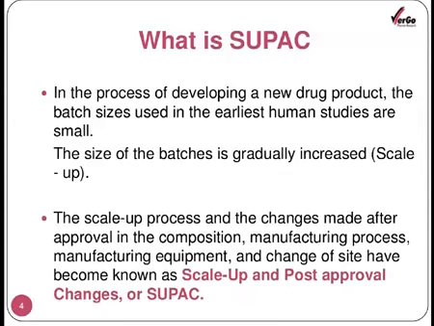But later on, during the scale up studies, it is possible to have a number of changes. The changes may be in the composition, in the manufacturing process, in the manufacturing equipment, and also in the site where the actual manufacturing is supposed to be carried out. Those changes that are found during the further studies can be submitted to the FDA while the approval is under consideration.